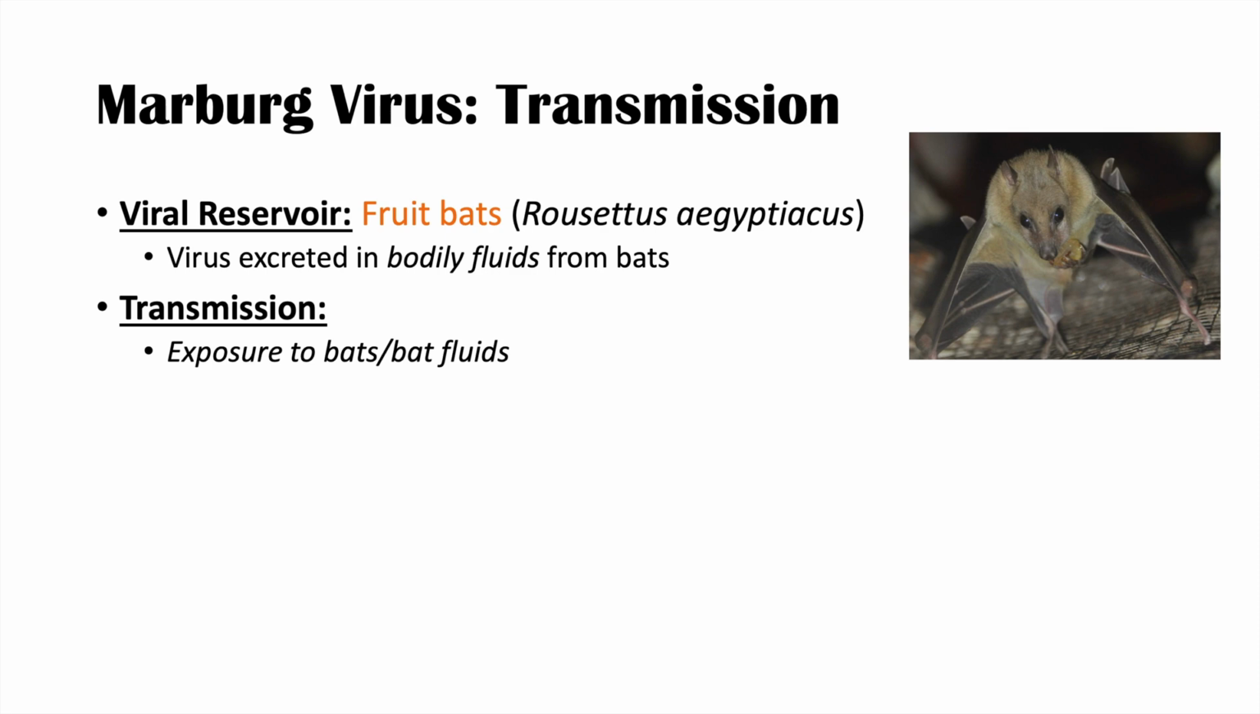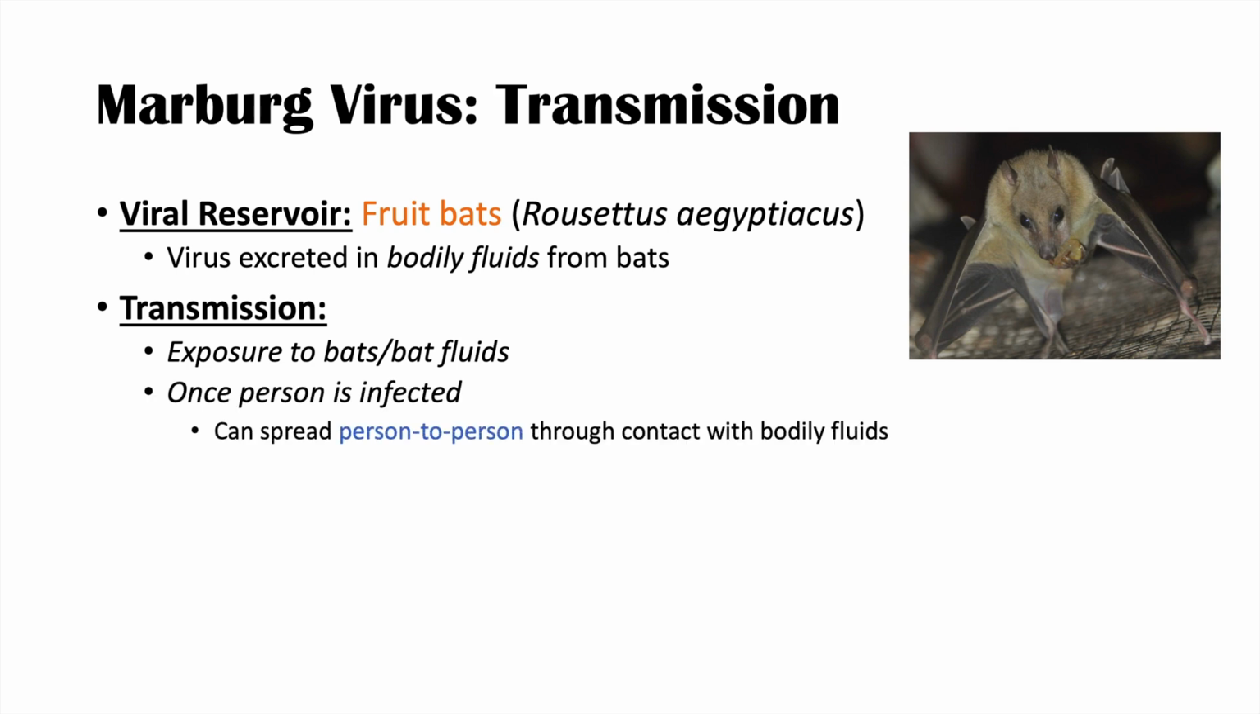So the human gets exposed to bats and bat fluids, they become infected, and then once the person is infected, they can spread it to other people through horizontal transmission. This is also through shedding of the virus in bodily fluids, and we've seen this in past outbreaks through transfusion equipment. If there's any contaminated blood being given to other people, contaminated blood products can infect other people. So person-to-person transmission is possible through exposure to infected bodily fluids.